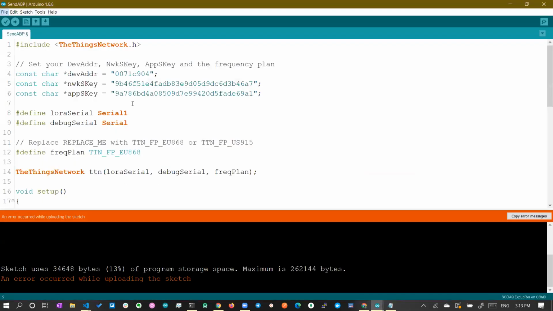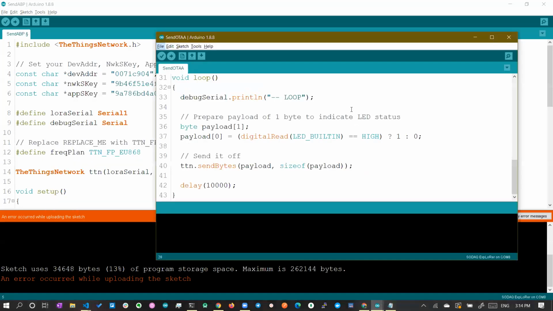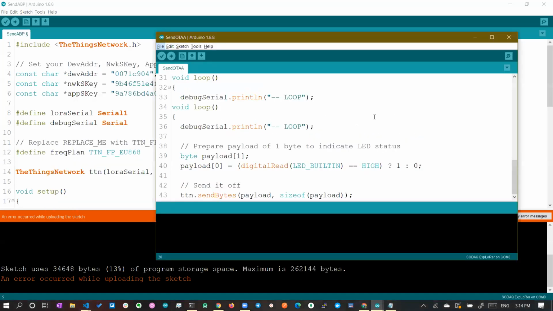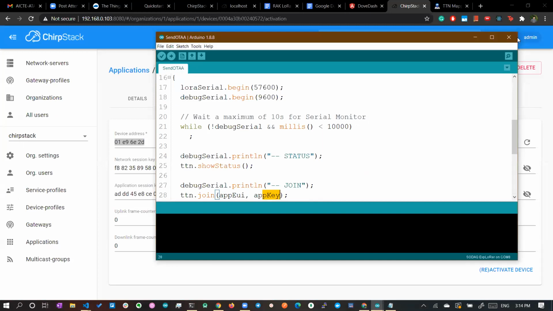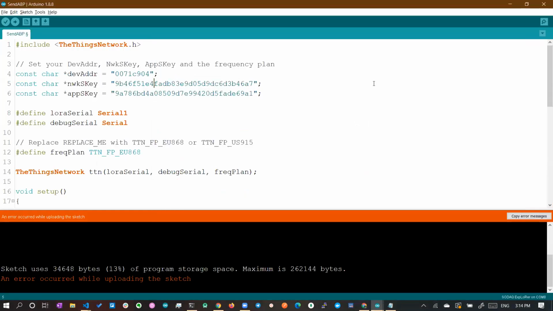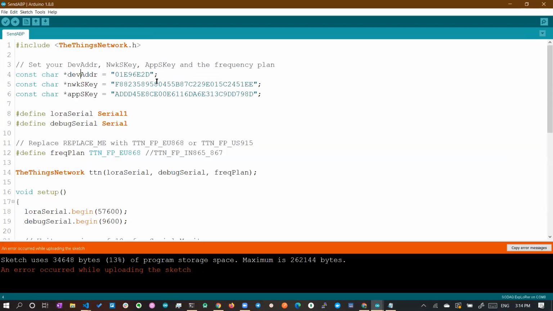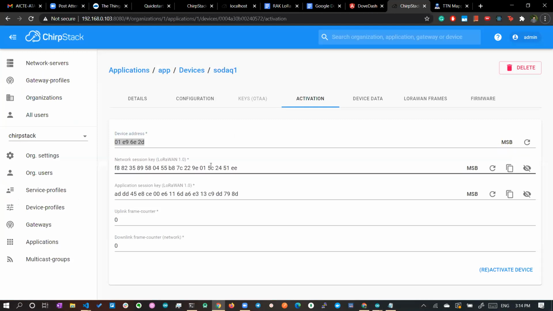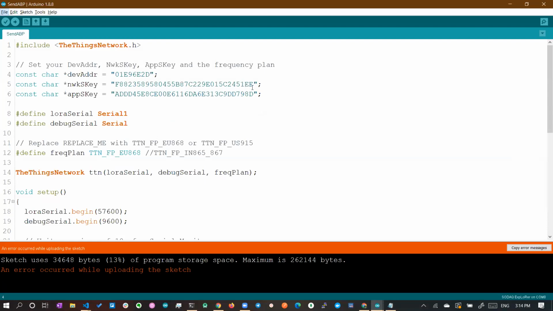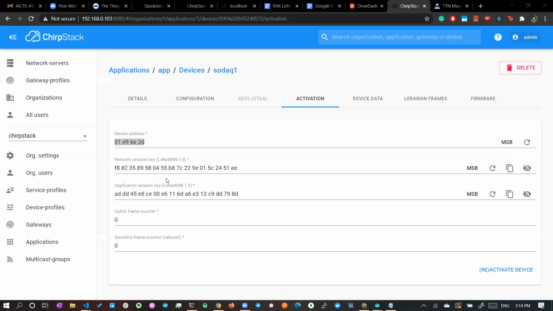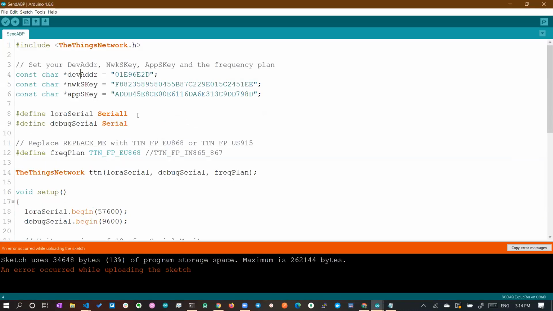I think I have added them in another program, so it should already be available. One second, I'll close this. Fine, so I've already added it in another program. Here it is, send APP. You can see 6E2D, and 51EE 7980. So we are placing the network session key and app session key in that particular position.